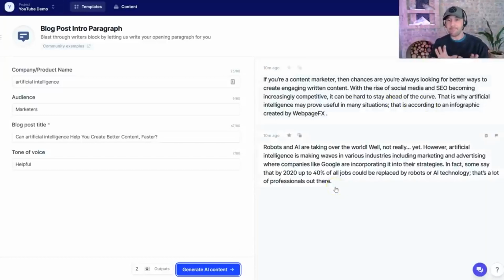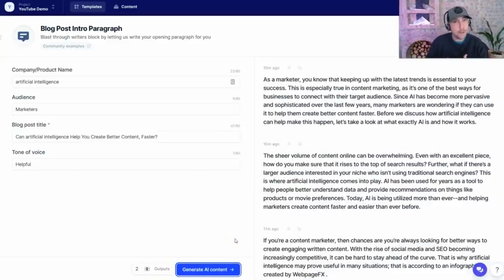Now, if I don't think these really nail it for me, I can generate 2 more. Their default is 5 outputs. So if you generate 5 and the third one is one that you like, you kind of just paid for a couple others that you don't need. And obviously, I'm paying a credit for every single word that is generated.